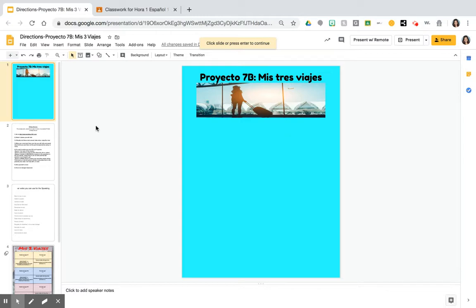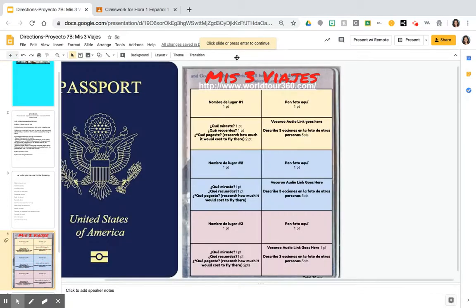All right. So what you're gonna do is, your project is gonna look something like this. Okay, so here's your passport and you're gonna give us information about the 3 locations. Your information from location number 1 is this one in the yellow. In the blue is location number 2, and in the pink, it's location number 3. Okay, so those are the 3 different locations you're gonna go to.